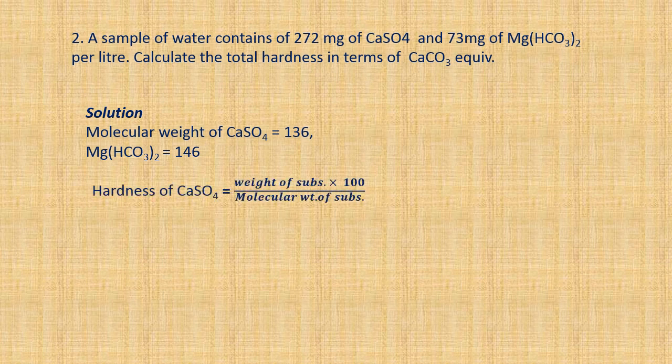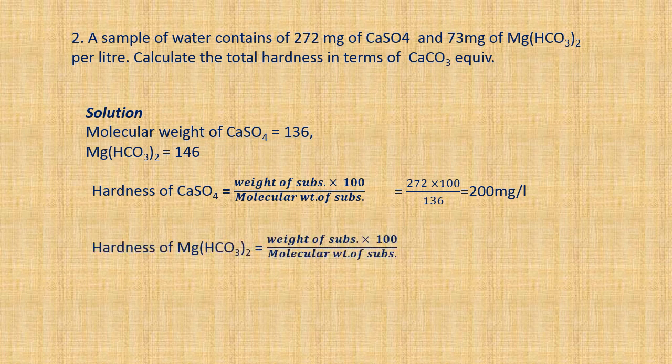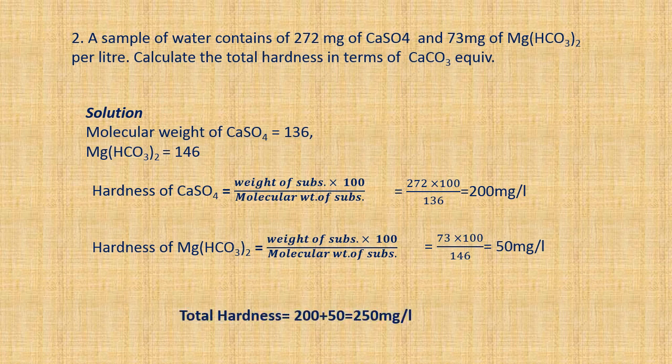Now, knowing the formula, hardness of calcium sulfate is weight of the substance into 100 by molecular weight of the substance. Upon substituting 272 into 100 by 136, we get 200 milligram per liter. Again, in the question it is given per liter, so we can directly use it. Then for magnesium bicarbonate, upon substituting we get 73 into 100 by 146, which is 50 milligram per liter. Hence total hardness is 200 plus 50, which is 250 milligram per liter.